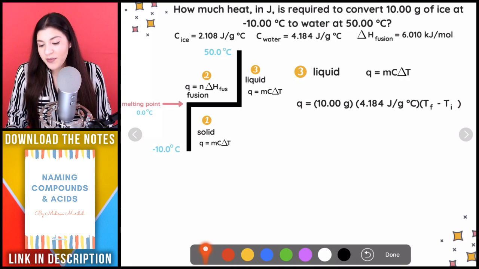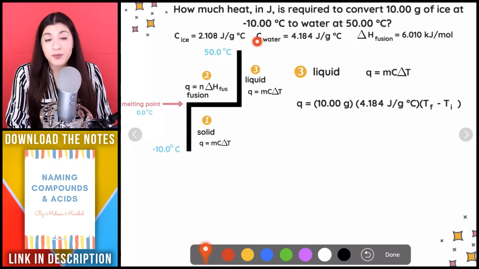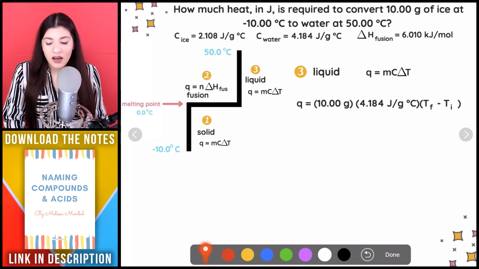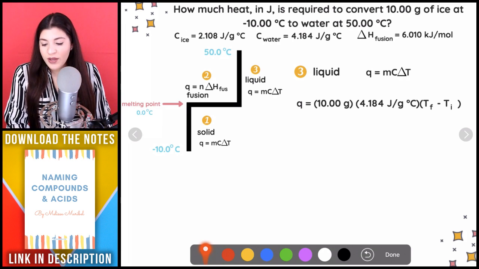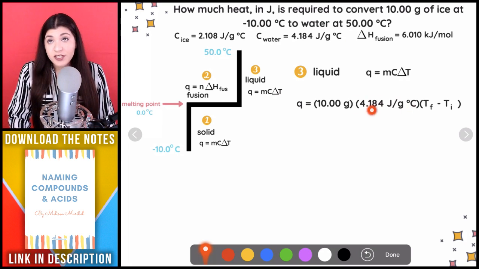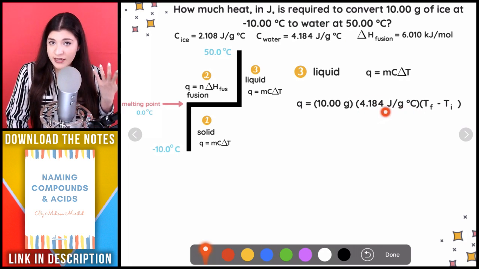So I do recommend knowing also the specific heat capacity of water because that is something that I've just seen and you are going to need it. So that 4.184 joules per gram Celsius is something you will definitely need. So that's what I plugged in here. That's the specific heat capacity of water in its liquid form.